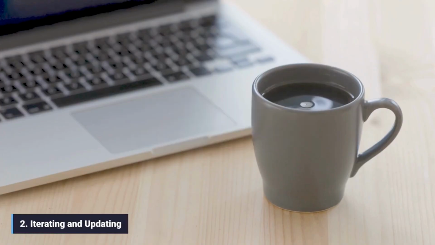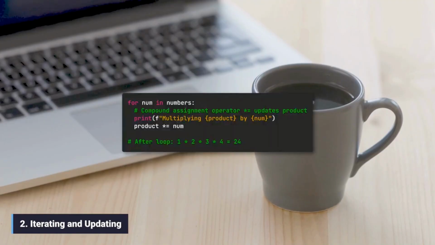2. Iterating and updating. We use the for loop to iterate directly over the list. In each iteration, the loop variable, which we call number, takes the value of the next list element. Inside the loop, we multiply the current value of product by number and store the result back into product.